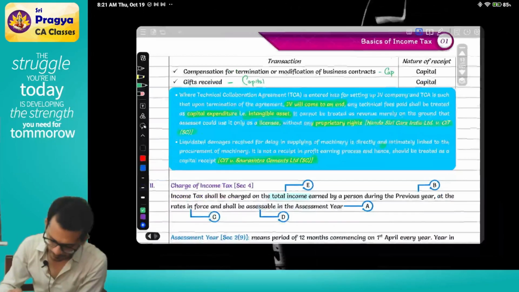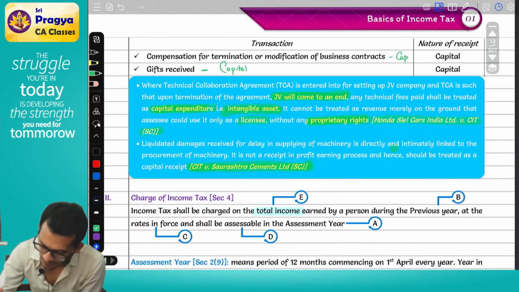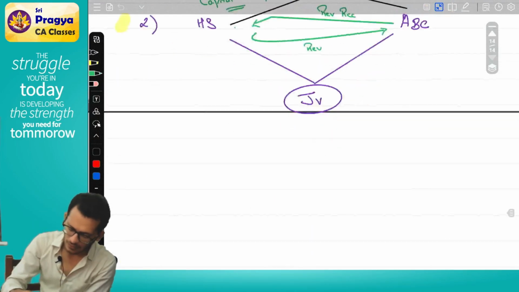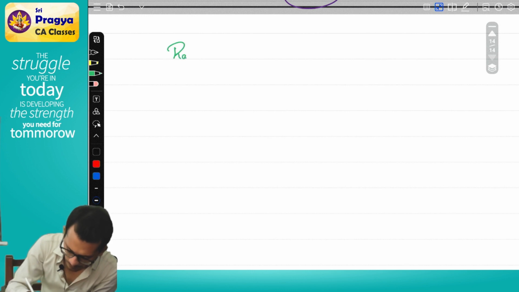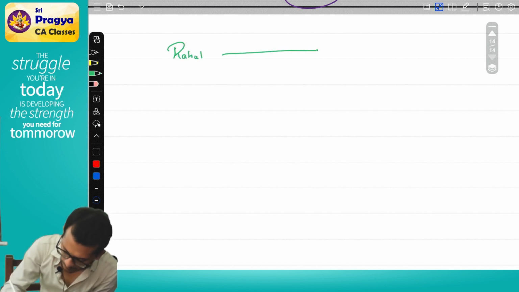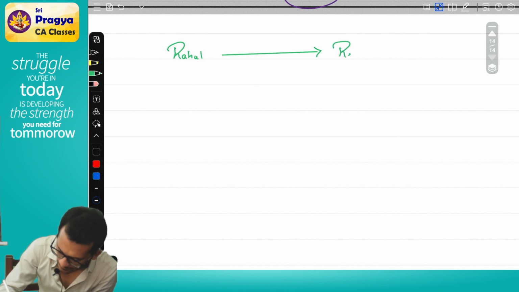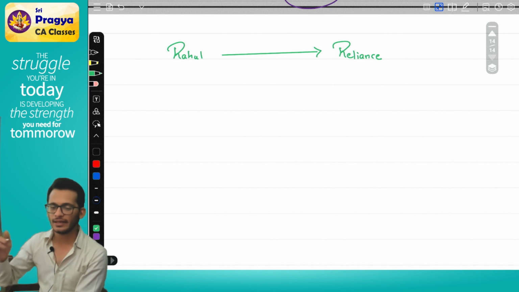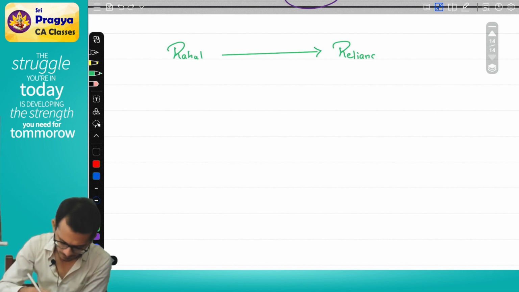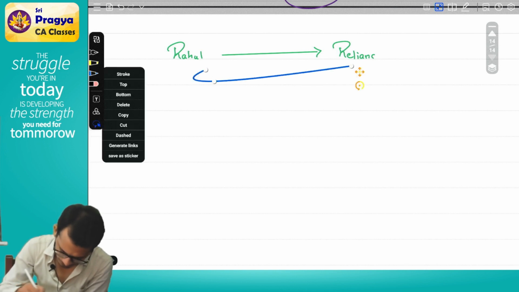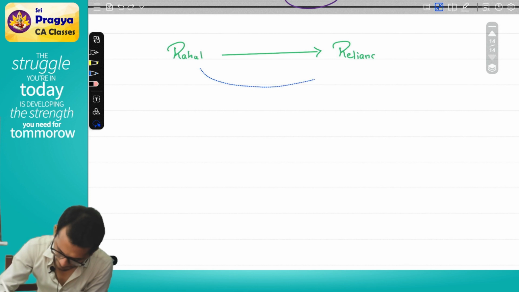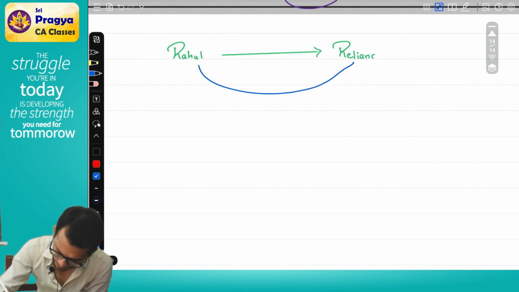I have a simple question. I'm going to give you a scenario. You tell me whether it is taxable or not. Let's say I am working in a company. Let's say, for example, there is Rahul. Rahul is working in Reliance. Now, if Rahul is working in Reliance, Reliance will give him salary. So Rahul is going to get something called salary.